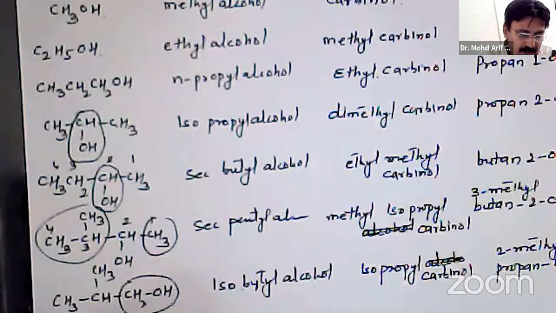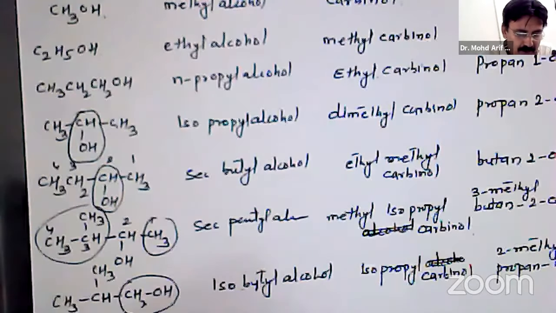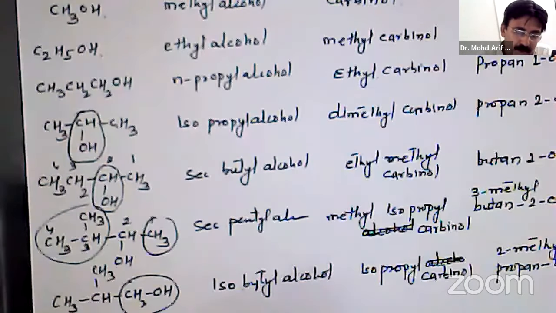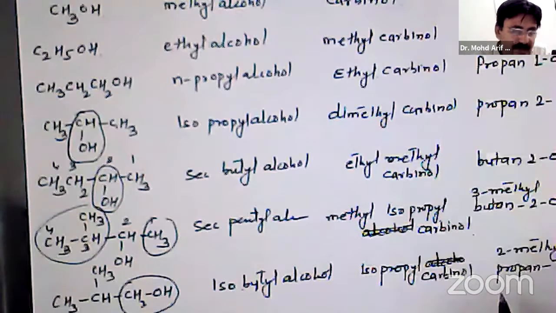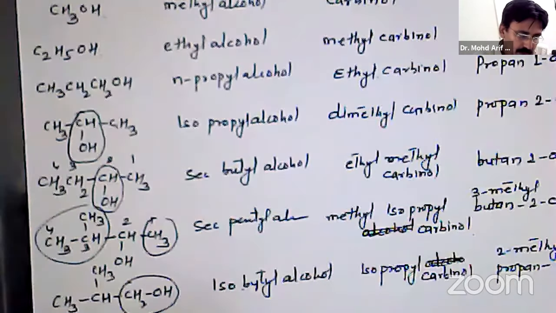See another example: CH3, single bond C with two CH3 groups, single bond CHOH, single bond CH2, CH3. In IUPAC system, it will be named as 1, 2, 3, 4, 5.